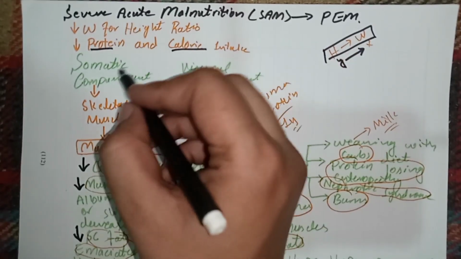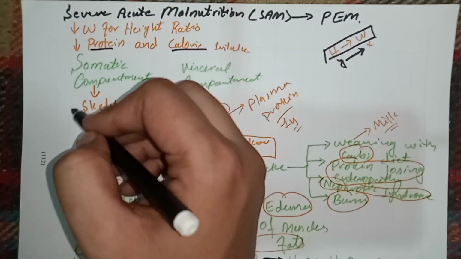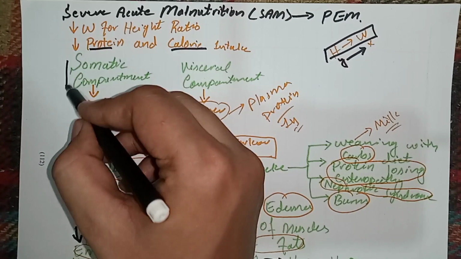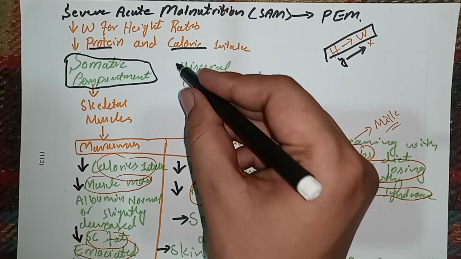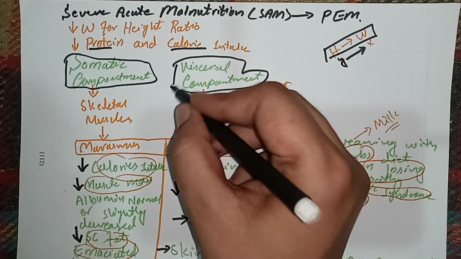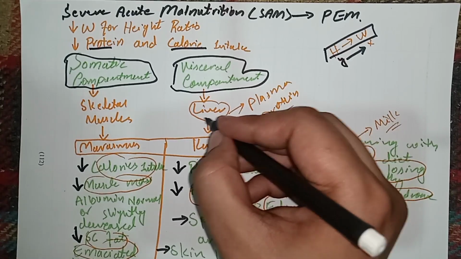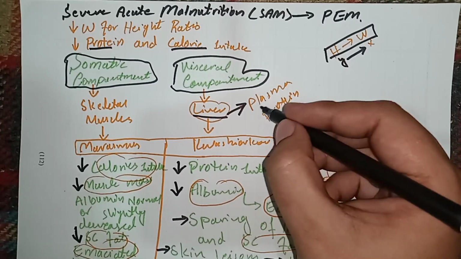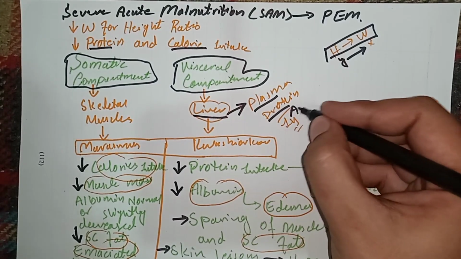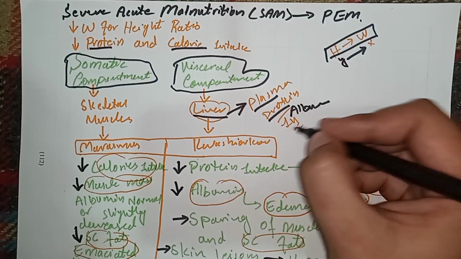The protein content of the body is divided into two compartments. One is the somatic compartment, which basically includes the skeletal muscles of the body. The other is the visceral compartment, which includes the visceral proteins synthesized in the liver, and the principal proteins synthesized in the liver are the plasma proteins, including albumin and immunoglobulins.